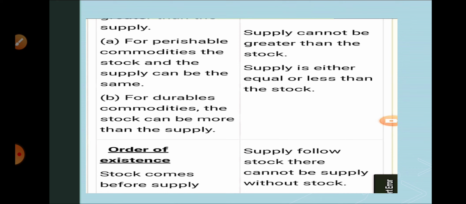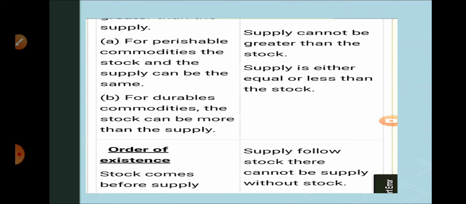So next one, order of existence. Stock comes before supply, meaning if stock is there, then only supply is possible in the market, and if you do not have stock, then supply is not possible in the market. So supply comes after the stock. If any producer does not have the stock, then from where will he supply the product in the market?